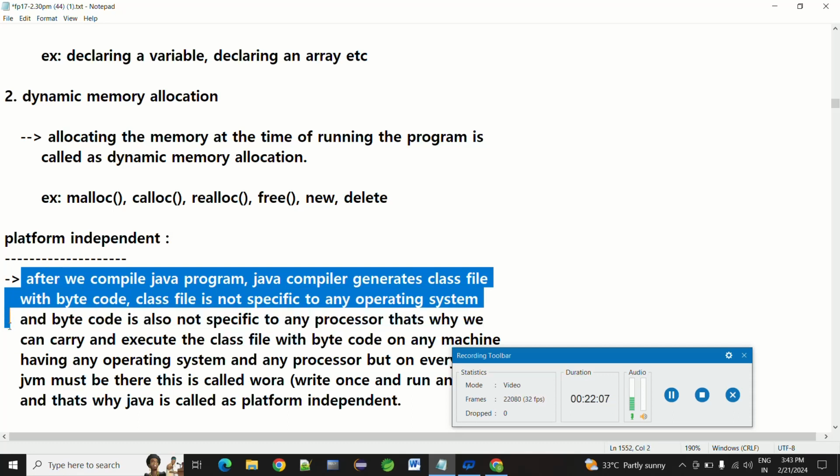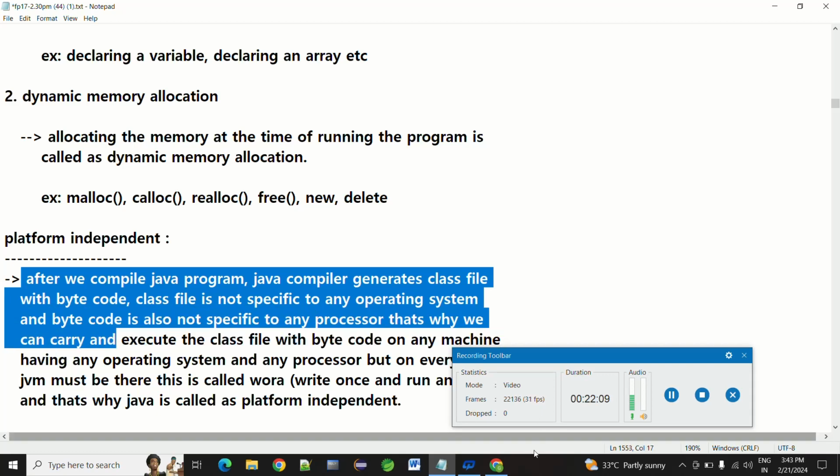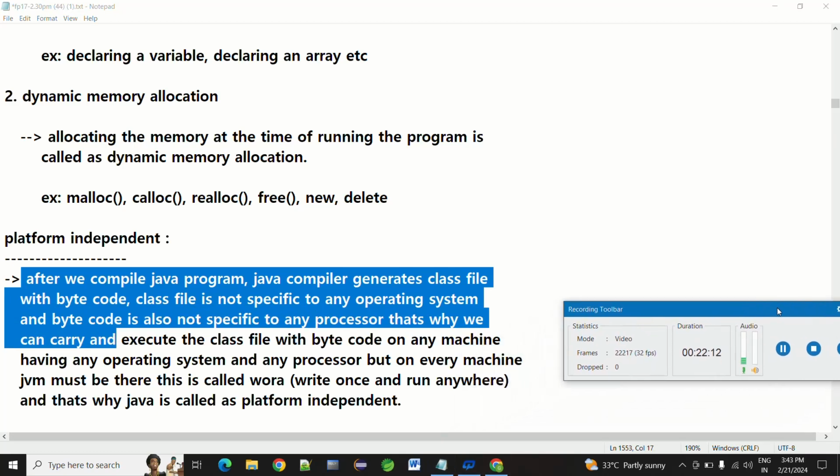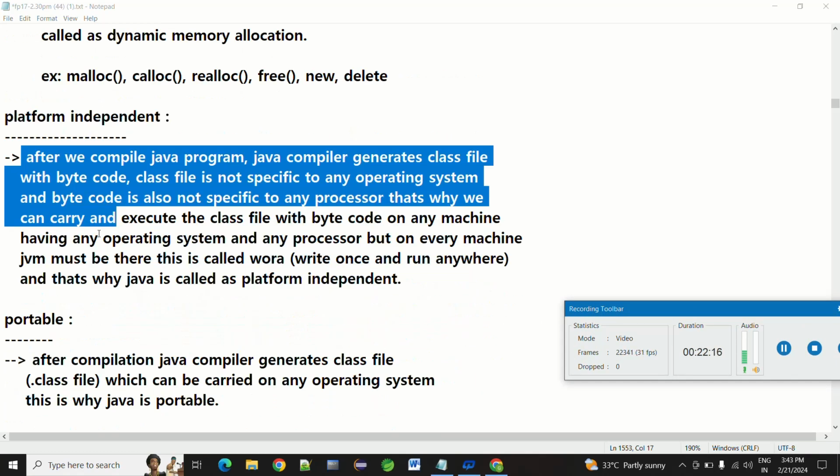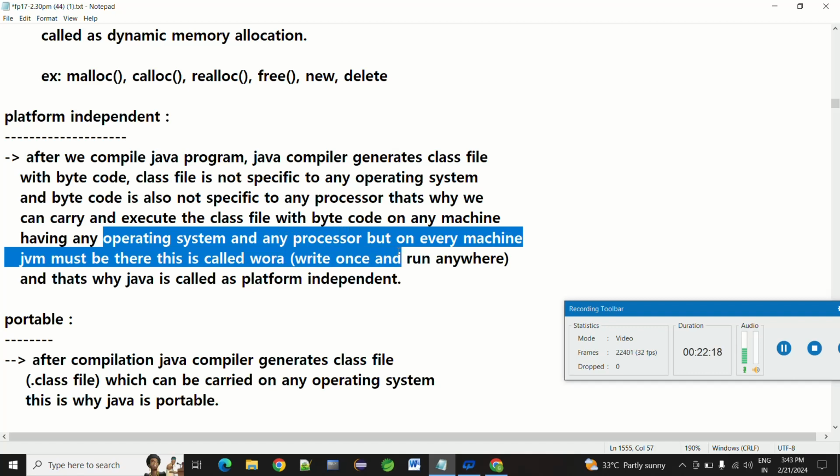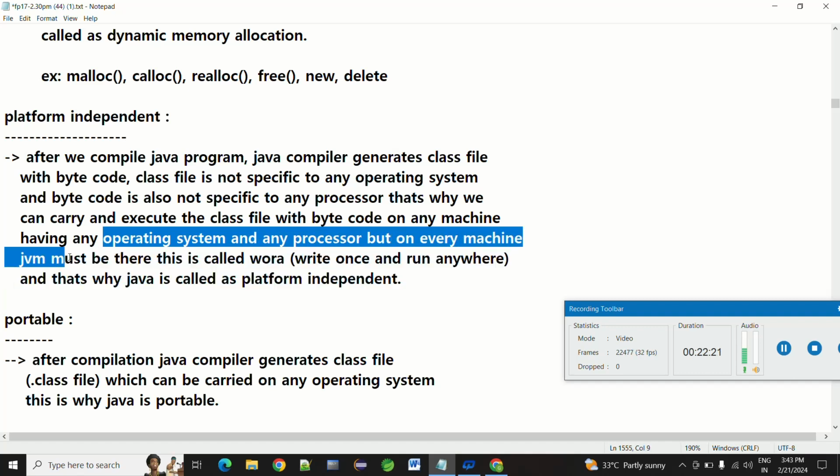That's why you can carry and execute the class file with bytecode on any machine having any operating system and processor. But on every machine, JVM must be there.